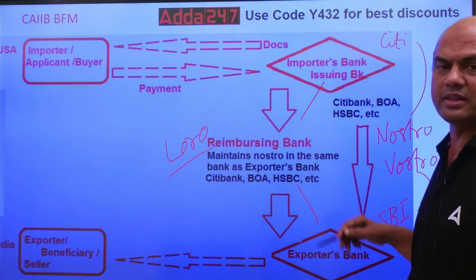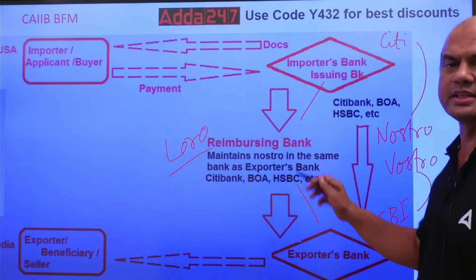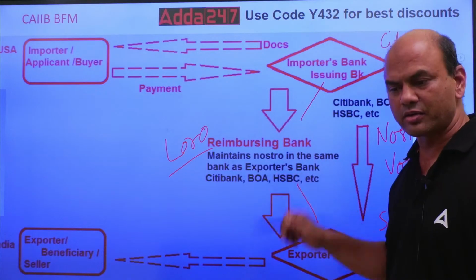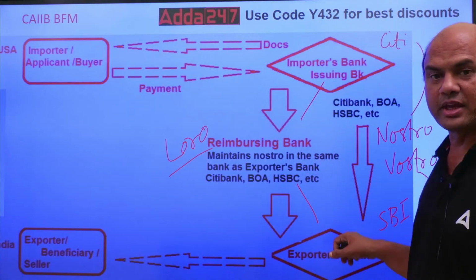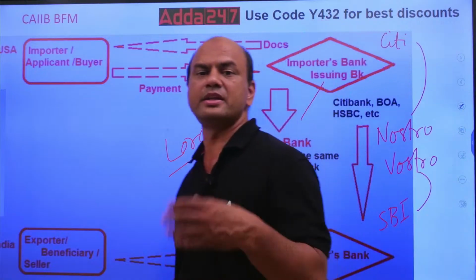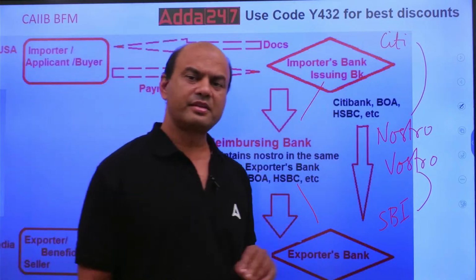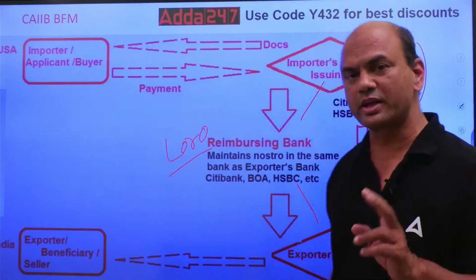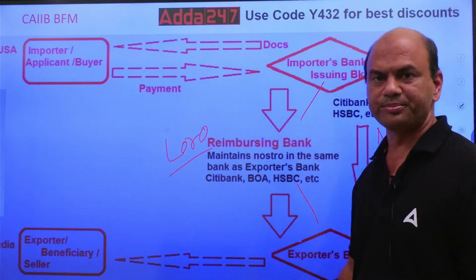So Citibank will tell this reimbursing bank, let's say HSBC, to kindly debit its account and credit the Nostro account of SBI with you. So the net payment has gone, debited from Citi and gone to SBI. So now there are these two arrangements: one is Nostro and the second is Loro.